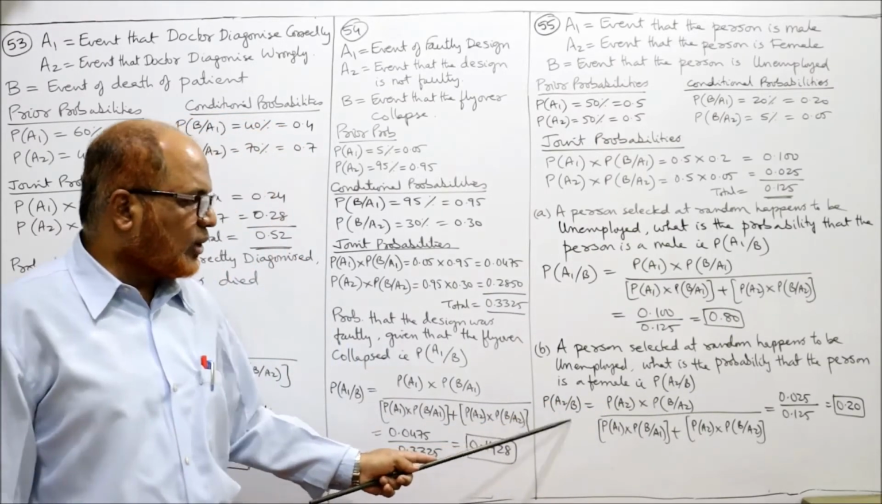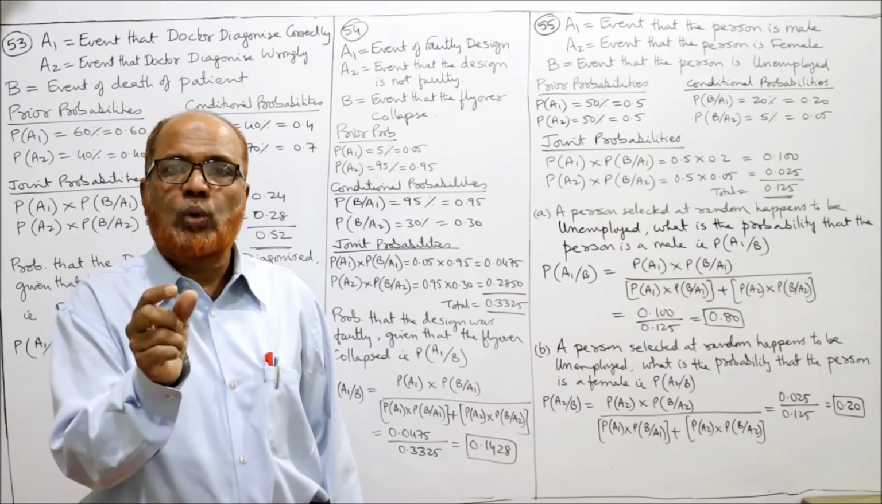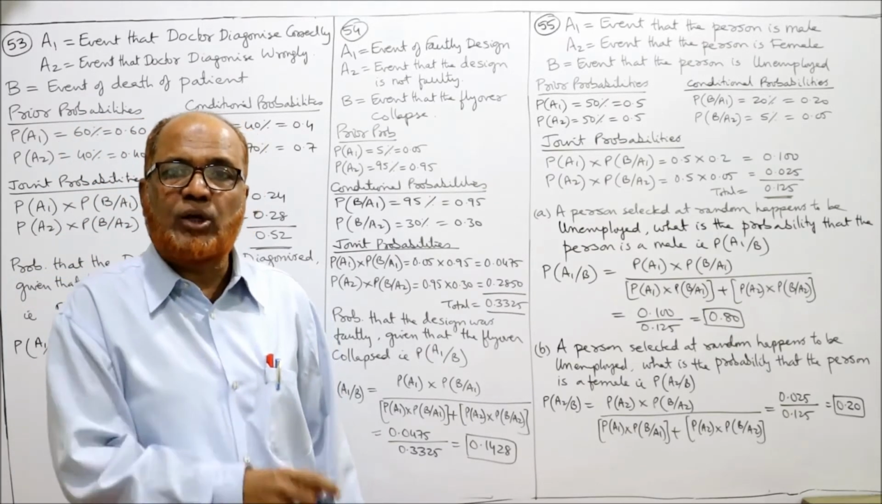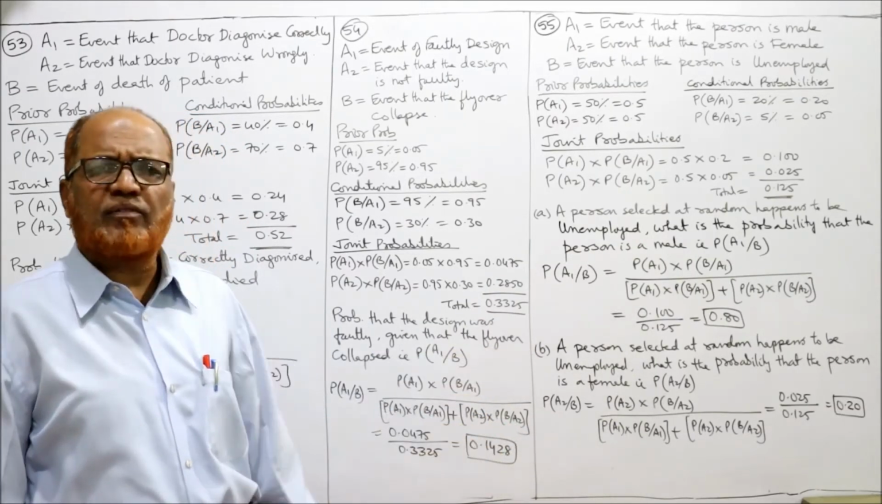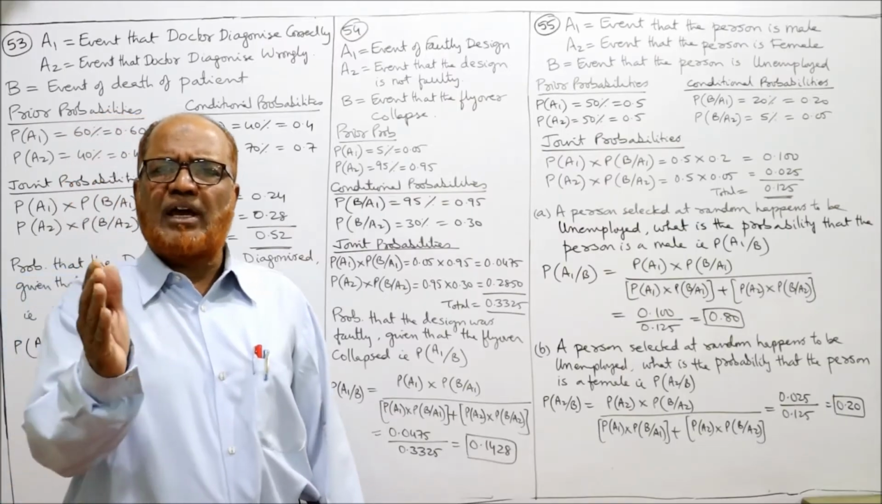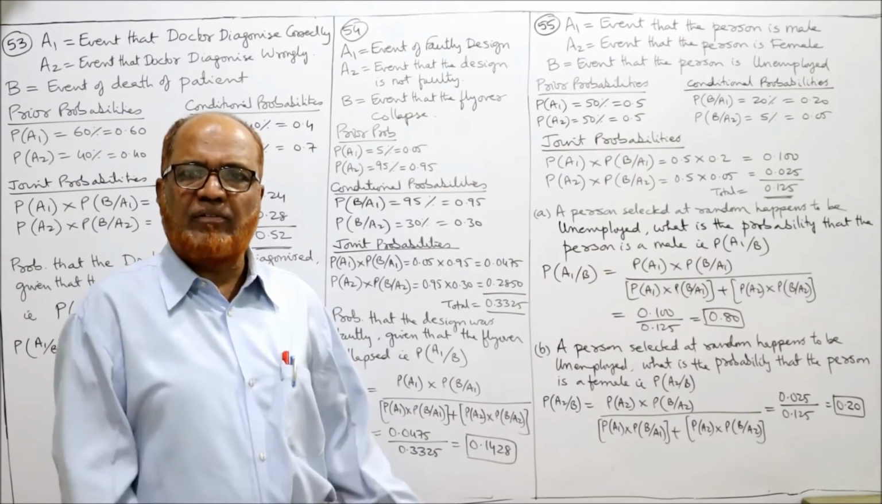So P of A2 given B. Numerator we will take P of A2 into P of B given A2. Denominator same, no change at all. Sum of the joint probabilities: P of A1 into P of B given A1 plus P of A2 into P of B given A2.